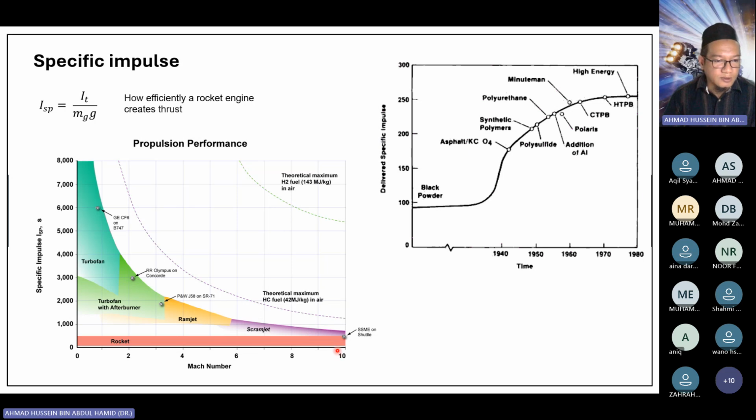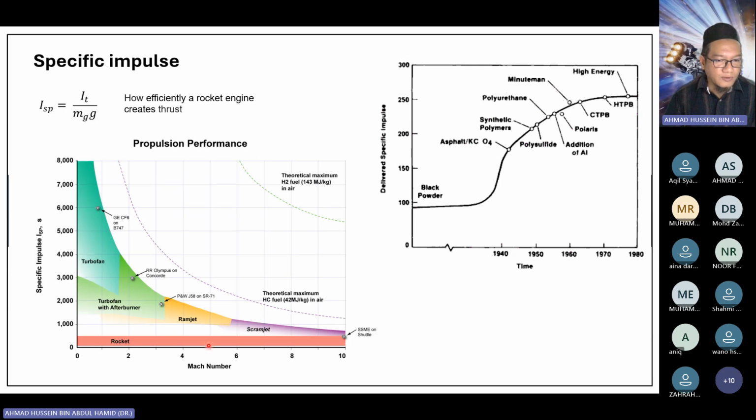The second reason is that the rocket is considered a non-air breathing engine. Other than the rocket, engines are considered air breathing engines. Air breathing engine means that the combustion process, as we know, requires three things: the fuel, oxygen, and also heat. So in a turbofan engine, for example, the engine carries the fuel with it, and the heat comes from the ignition. But where does the oxygen come from? From the air. The air is taken from the atmosphere. So that's why it is called an air breathing engine.